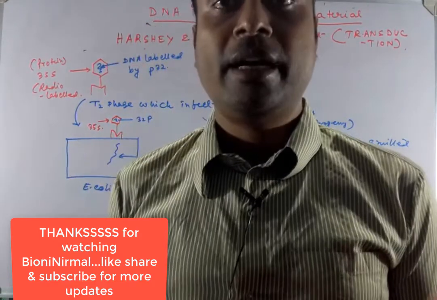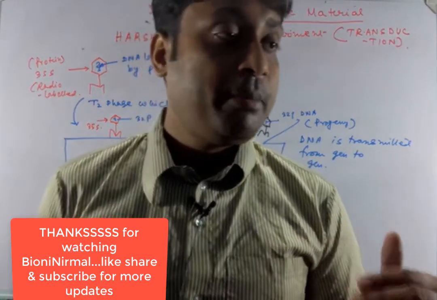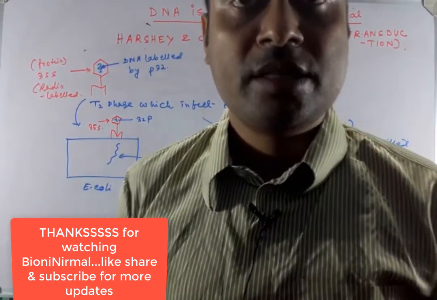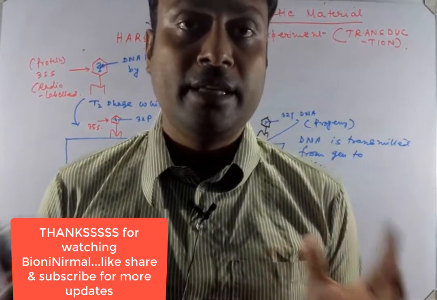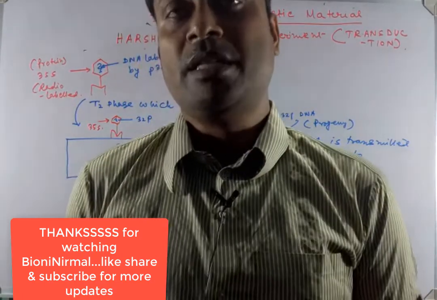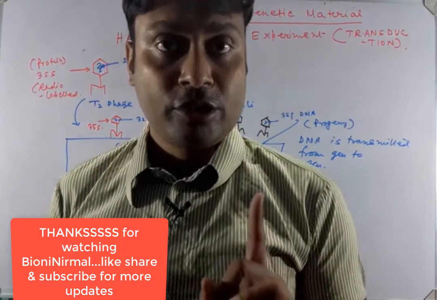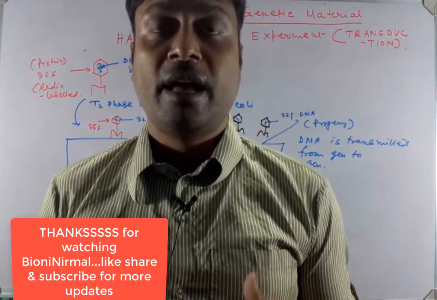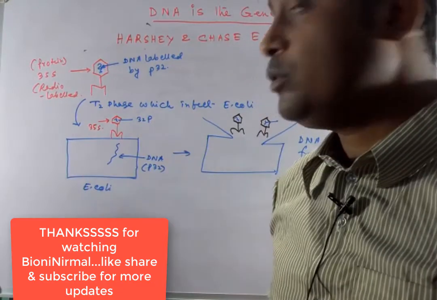Frederick Griffith could not identify the transforming principle, or which chemical transforms one bacterium into another, that is the R2 strain of Streptococcus pneumoniae into the S3, and he named it the transforming principle. He supposed that it may be protein, but Avery, MacLeod and McCarty confirmed that this transforming principle is the DNA, and later the Hershey and Chase experiment clearly proved that the DNA is the genetic material.